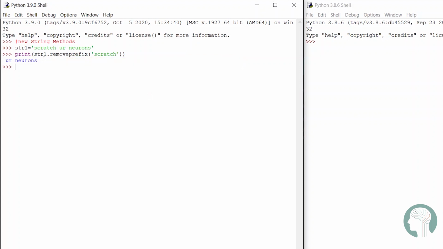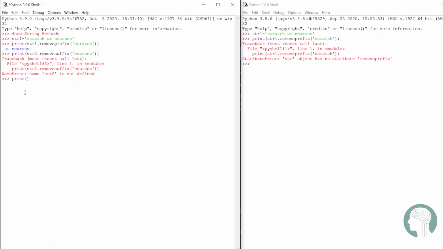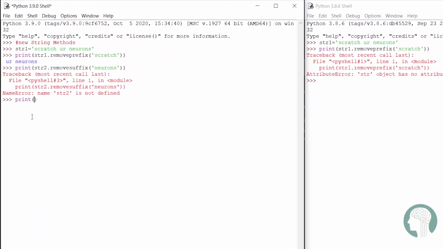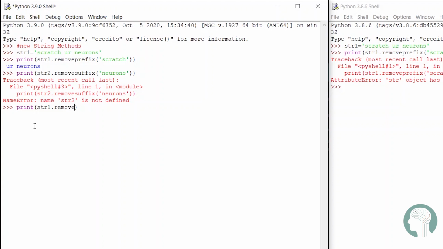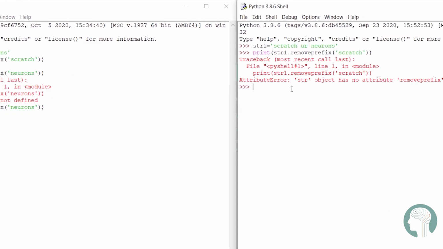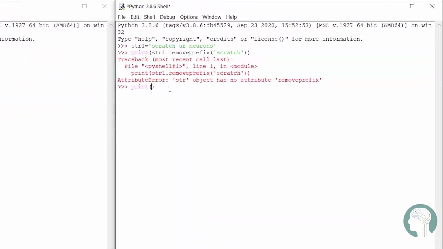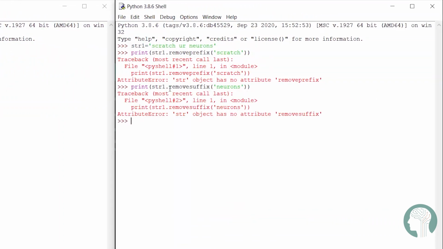Now if we try in 3.8.6, right there we find an error. Now let's try to remove a suffix. Here's our removesuffix function, and here's the output. And now we are going to try in 3.8.6, and here we get an error.